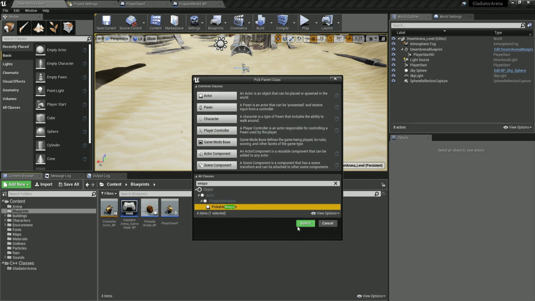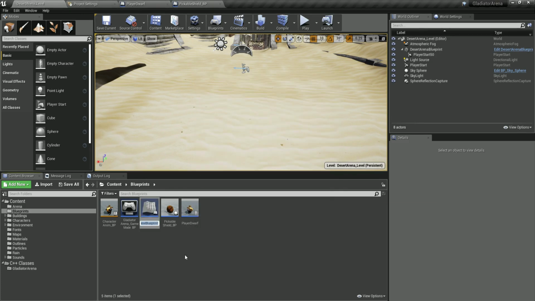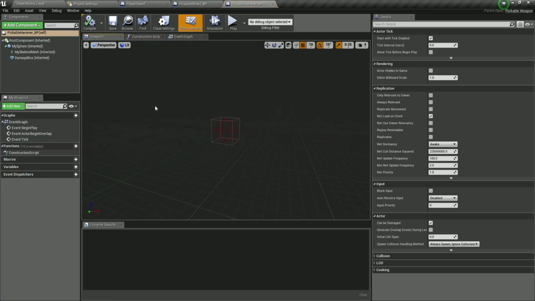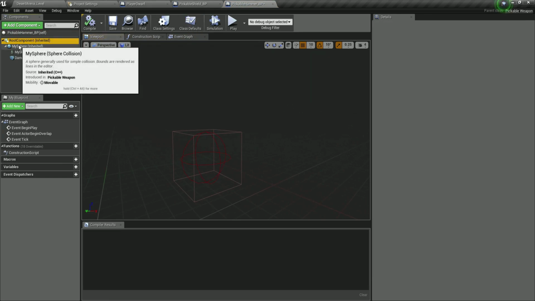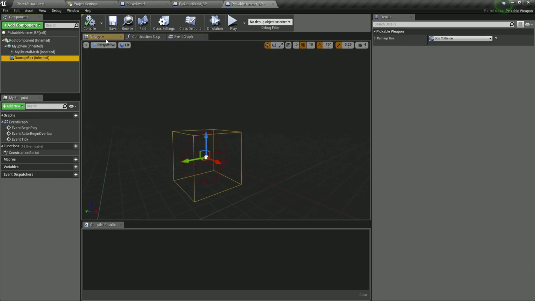Now we want this. Click on select, and we are going to name it pickable hammer, pickable hammer underscore BP for blueprint. And let's double click it. And over here we have already our sphere. Pay attention. We have the root component, we have the sphere collision, skeletal mesh, and the damage box. You see, everything is over here ready for us.